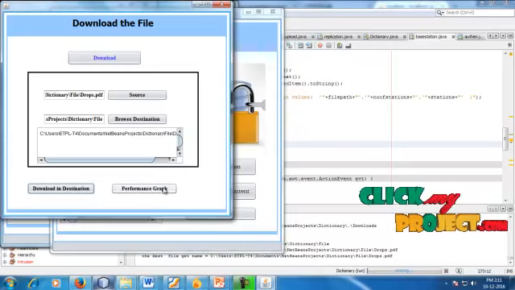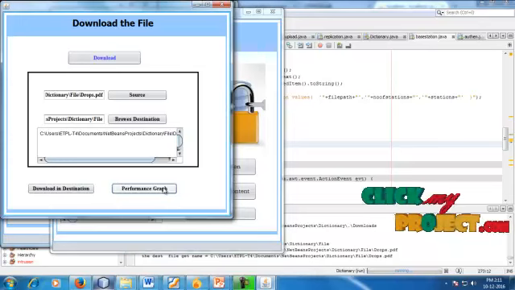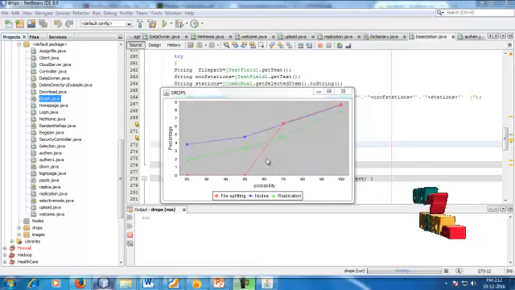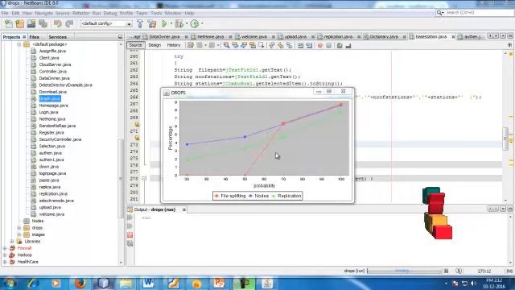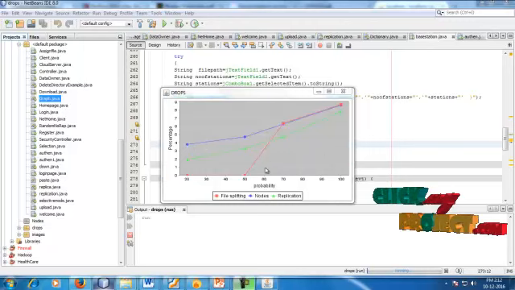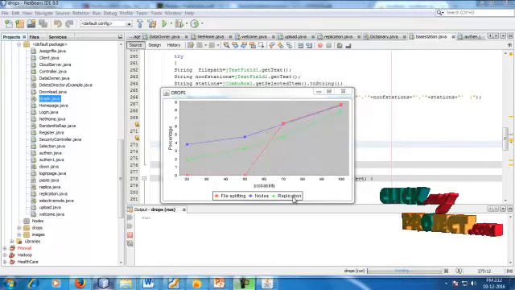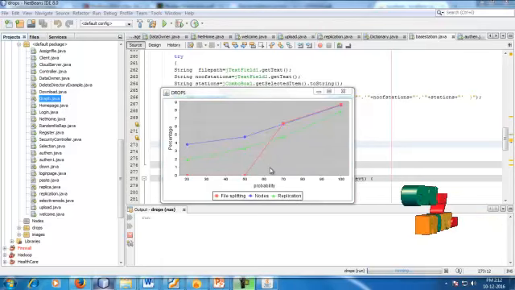So let's go for the performance graph. The graph will be displayed. Okay, so this is the graph diagram for the performance analysis of the dictionary based files. So these are some graphs based on drops PDF. The PDF name is drops, the file splitting nodes, and the replication data. These show what levels of percentage will be processed into the data.